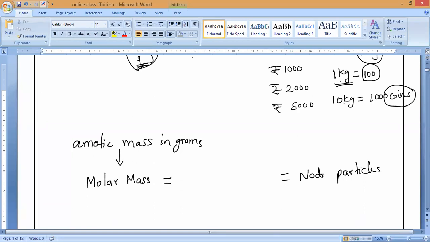Like how we use the total number of coins and the total amount. We are using mass as the mediator, which connects the total number of coins and the total amount. Is it yes or no, guys? Please respond. Same way here, molar mass and number of particles are connected by a concept called mole.